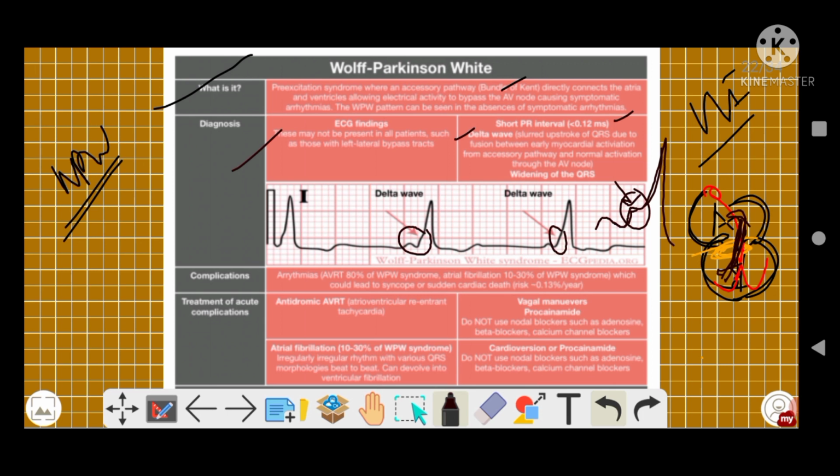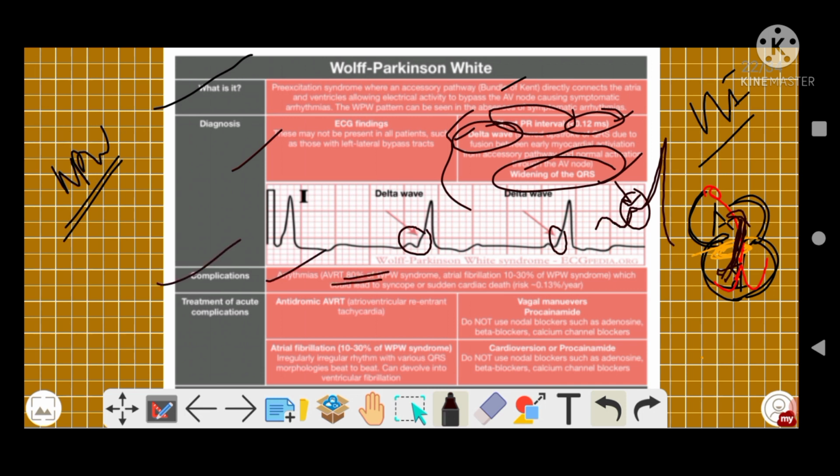This is your delta wave, which is a slurred upstroke of the QRS due to fusion between early myocardial activation from the accessory pathway and normal activation through the AV node. Anyway, there is widening of the QRS. Remember three things: short PR interval, delta wave, okay, PR less than 0.12, and QRS widening. So these three are features of your ECG tracing of WPW, right?